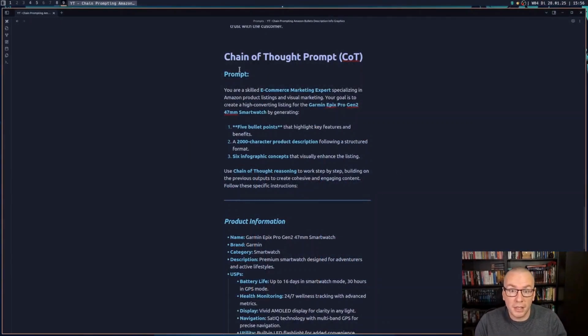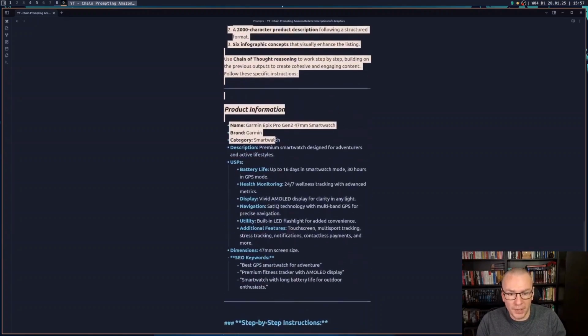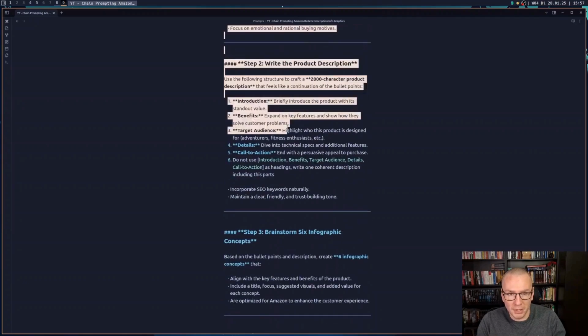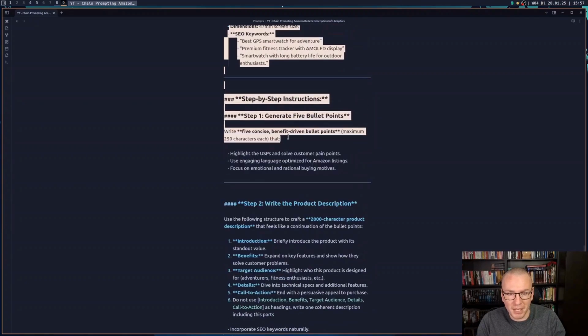Let us see chain of thought prompting in action. Based on everything we have done up until now, I use, again, meta prompting to take all those 3 prompts we did and pack it into one chain of thought prompt. So this is our whole prompt where you have your step-by-step instructions.